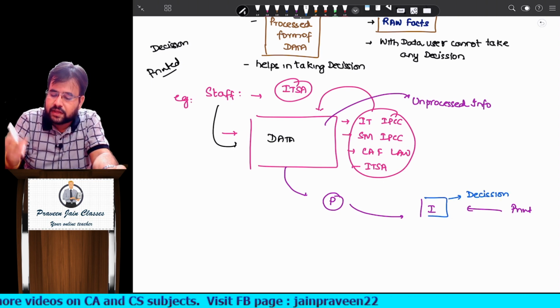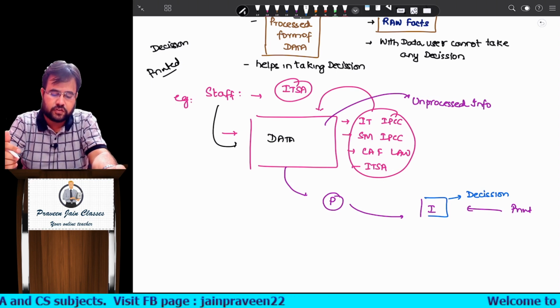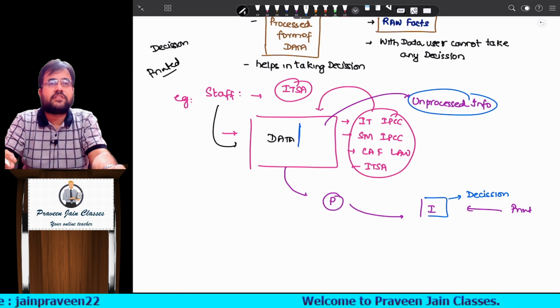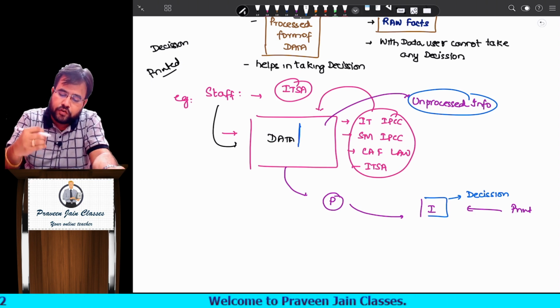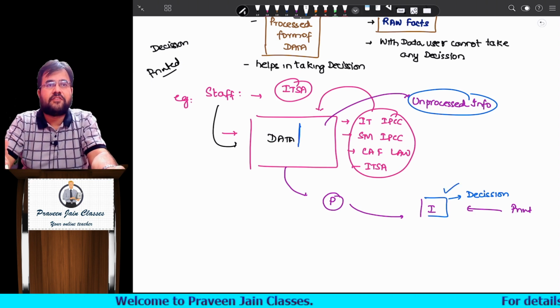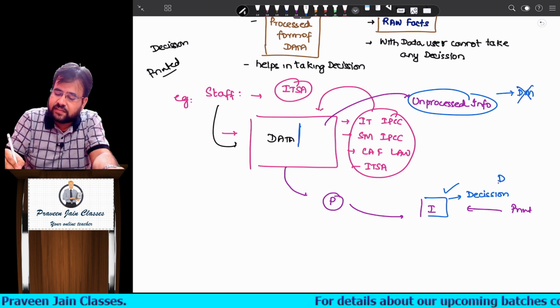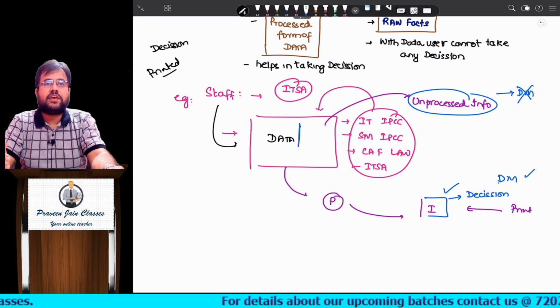You can take better decisions. I hope you understood this point. Either you call it data or you call it unprocessed information, it is the same. If you process it, what you get is information. In decision making, data will never help; information will always help.